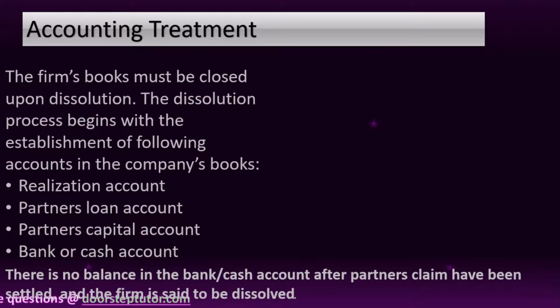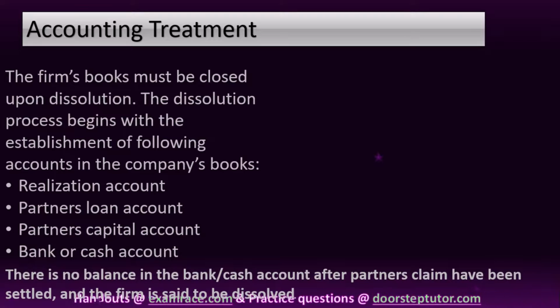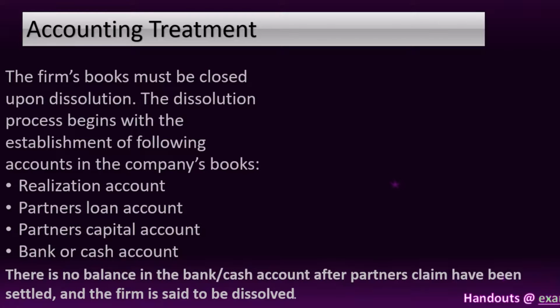If partners take over the firm's assets, we debit it to their capital accounts at the agreed value, being payment against the capital. If a partner takes over a liability of the firm, we credit it to their capital account. In addition, we also transfer undistributed profits or losses, reserves and realization profit or loss to their capital accounts in their profit sharing ratio.